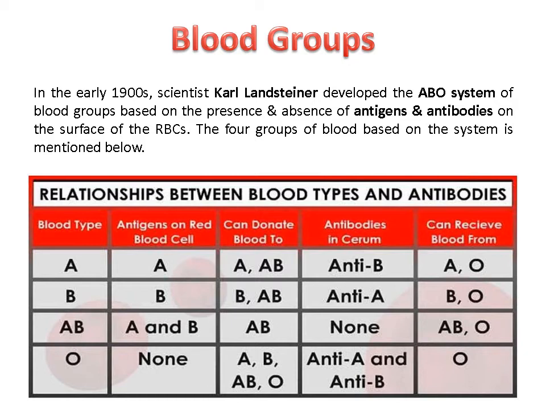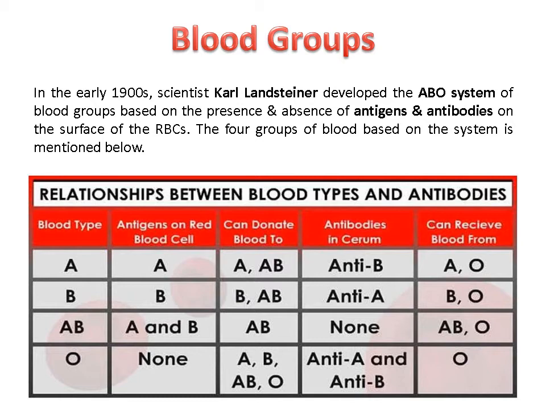According to this system, human blood is divided into four groups: A, B, AB and O. There are two antibodies, A and B, associated with antigens A and B. Antigens are proteins present on the surface of RBCs, while antibodies are present in the blood plasma. Both antigens and antibodies work against each other.